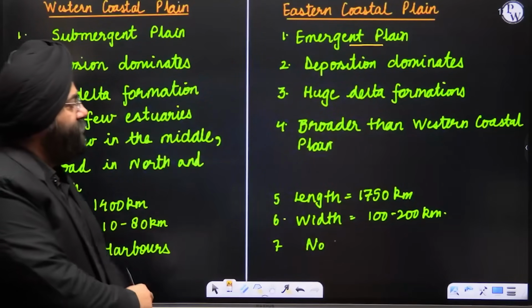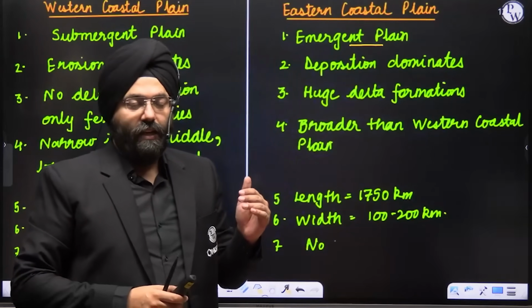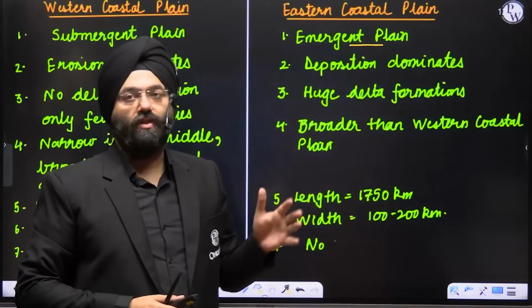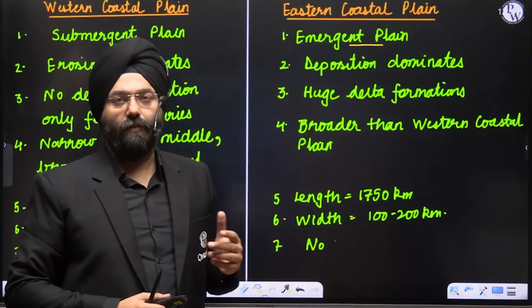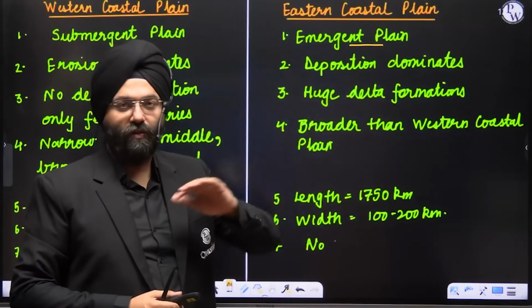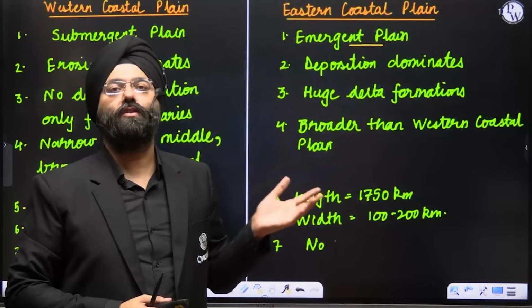Now you will be saying, sir, why natural harbors are not present here? But please understand, because lot of deposition is taking place on the Eastern coastal plain, lot of delta formation is taking place. By default, if something was present, a geological structure was present also, because of the delta formation that has been covered by that. A natural harbor formation does not take place there.